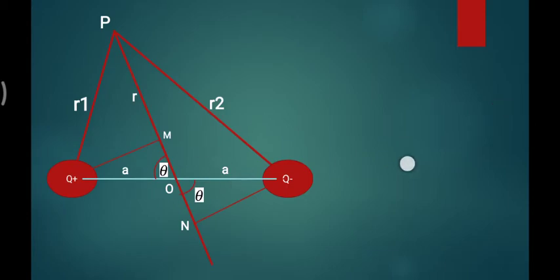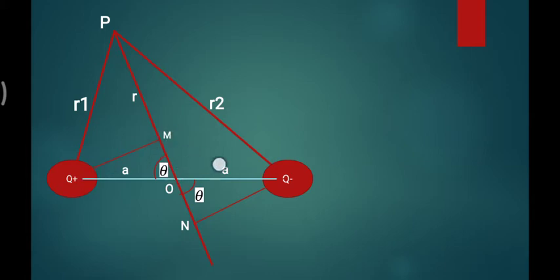Now, in this diagram, the bisector is extended downward. You may be confused about why I drew this line. This is the bisector of this line.